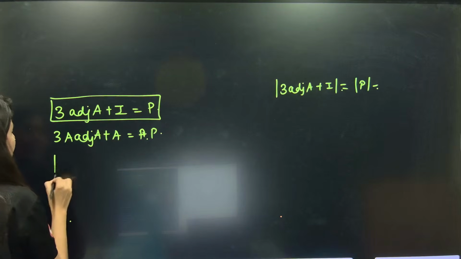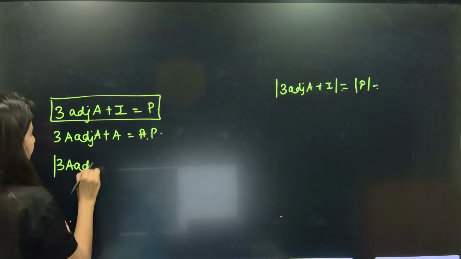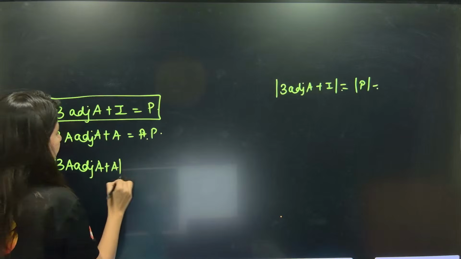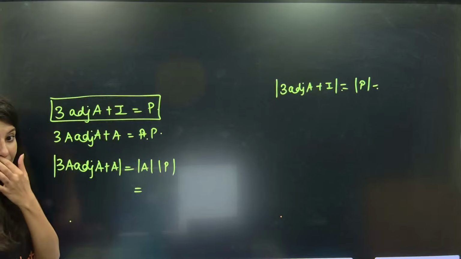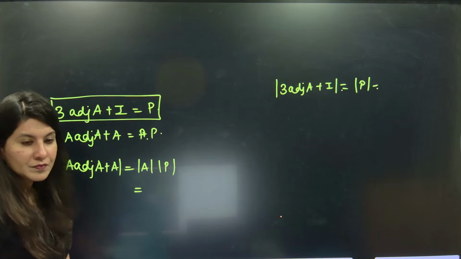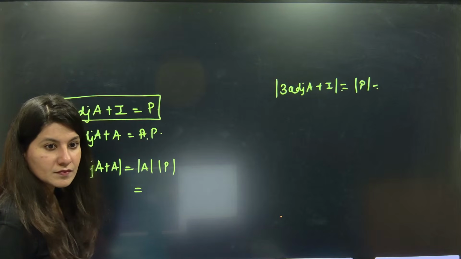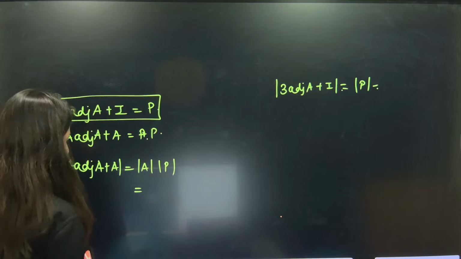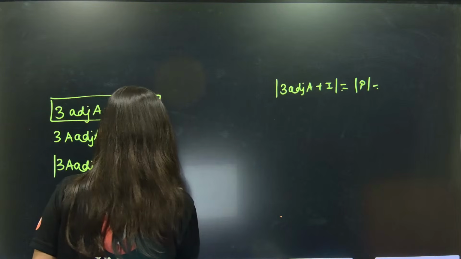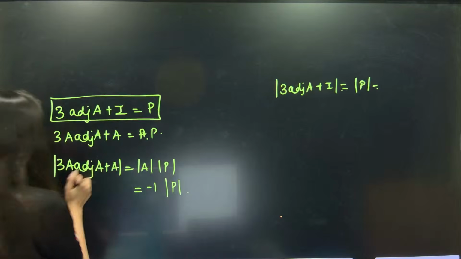Now take determinant on both sides. Determinant of 3A adjoint A plus A is equal to determinant A times determinant P. Determinant A will be what? -1. This is determinant P. What about this?